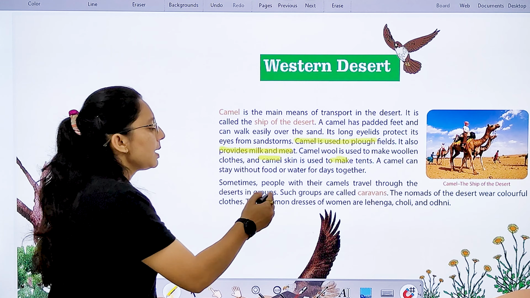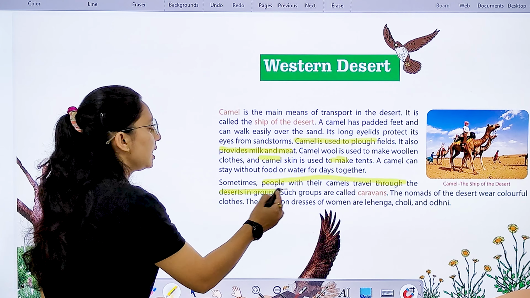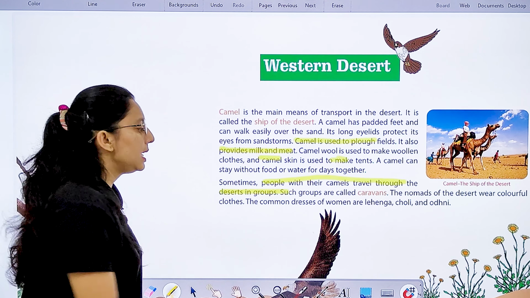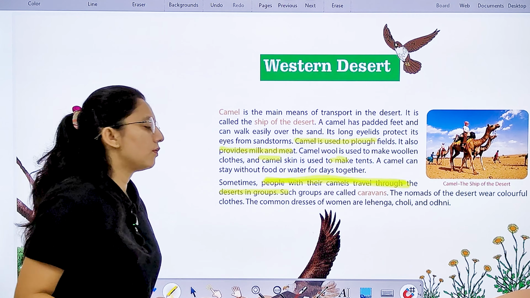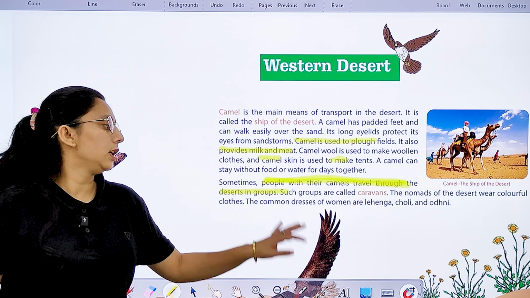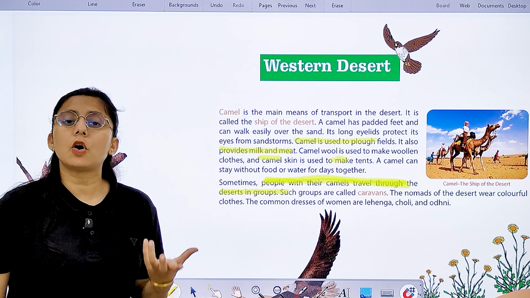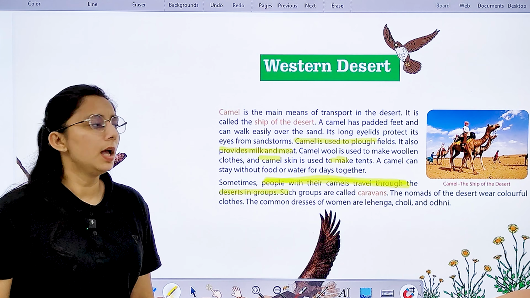Sometimes people with their camels travel through the desert routes. There are many people who travel from one place to another in the desert, and in groups. And such groups are called caravans. What do we call them? Caravans.